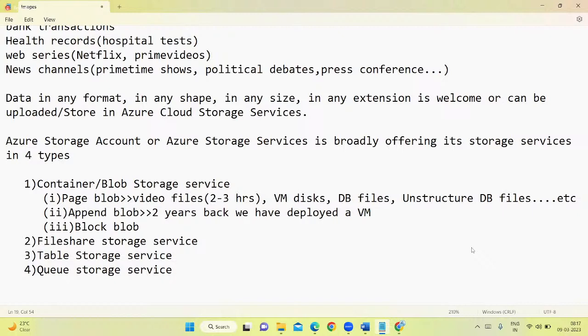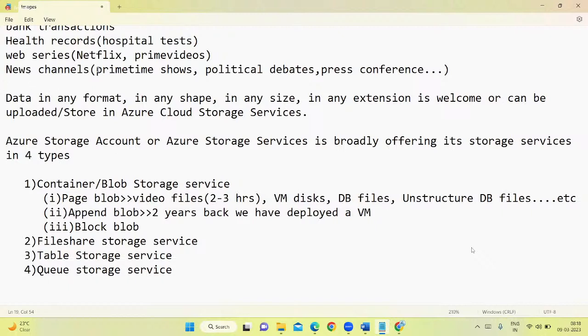So 2 years, 2 months. If you want to see how many times my VM was restarted, how many times my VM got updated, who all got access to my VM in these 2 years, how many different people connected to my VM and what they have done, how many jobs succeeded in my VM in the last 3 months, how many jobs failed in my VM, all this kind of information.